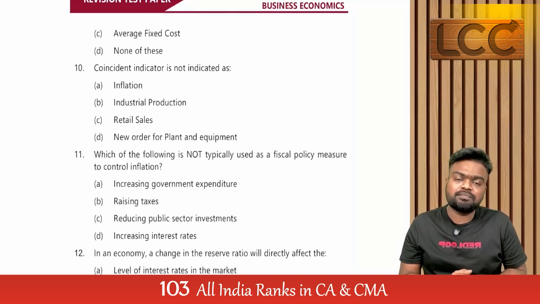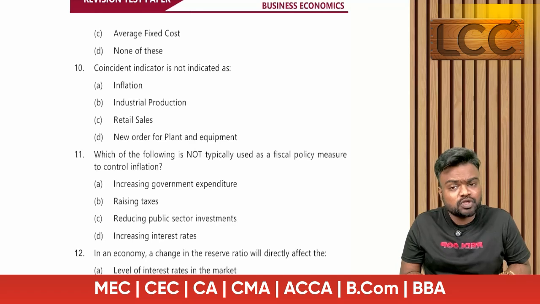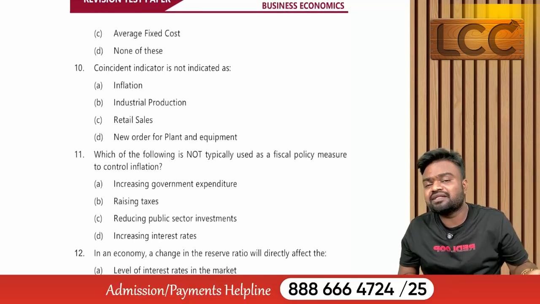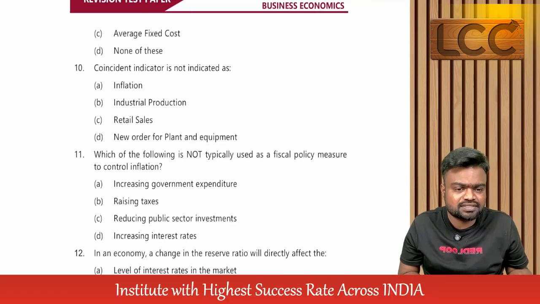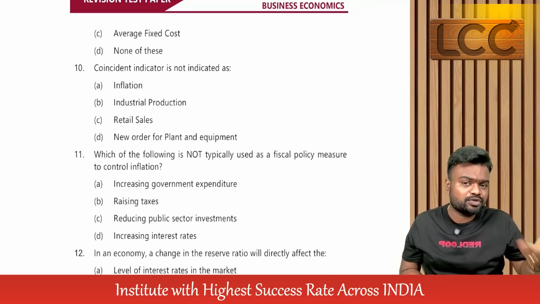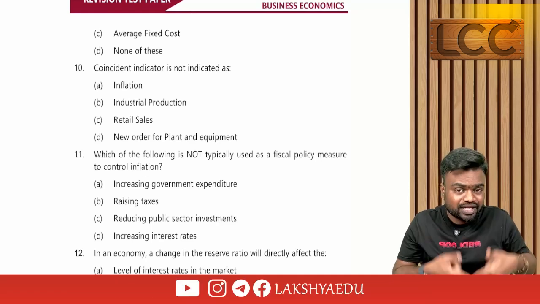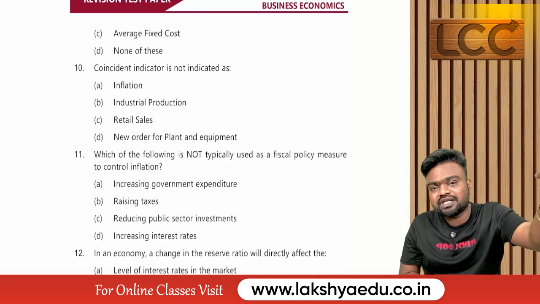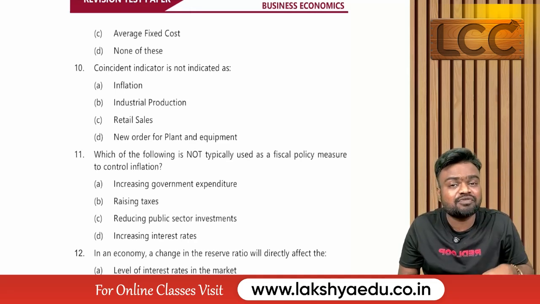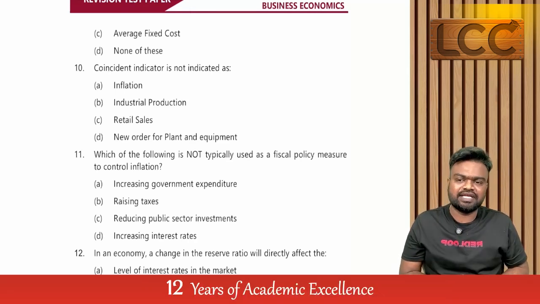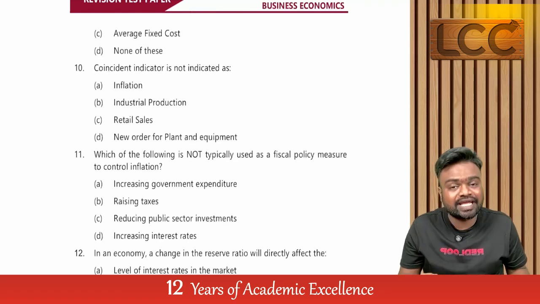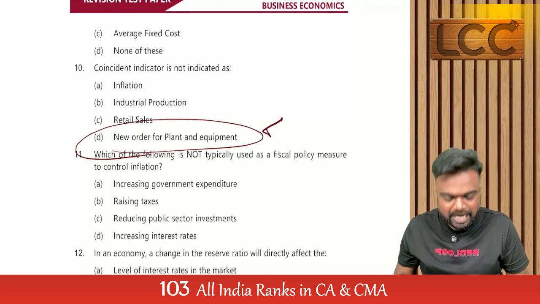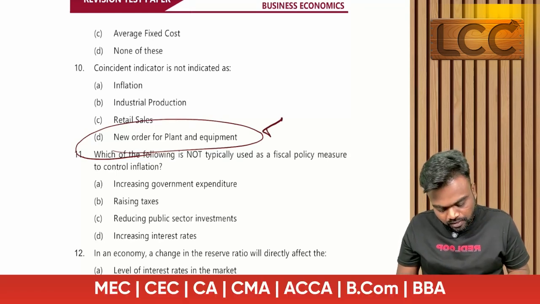New order for plant and equipment. What is the meaning of new order? Based on my future sales, I am estimating that my future sales are going to increase. So when my future sales are going to increase, what do I need to do? I need to order a machine today itself. But when I get the sales only today or at a future date, this is an example of which indicator? Leading indicator. So which of the following is not a coincident indicator? Option D, new order for plant and equipment.